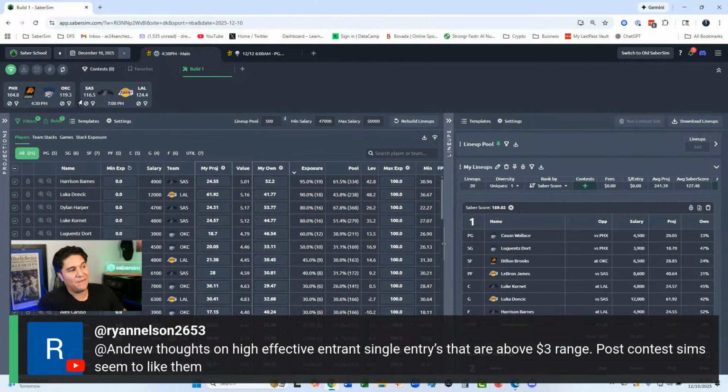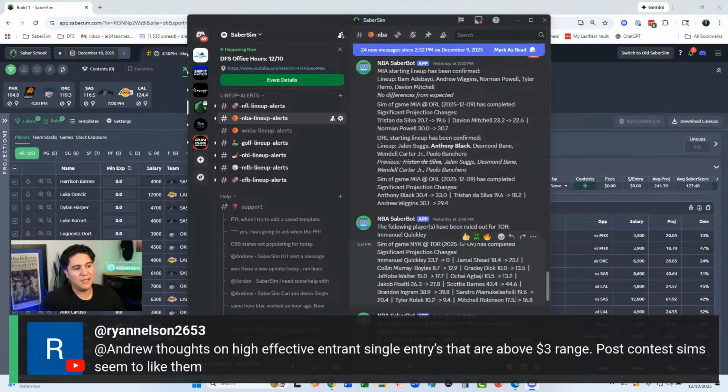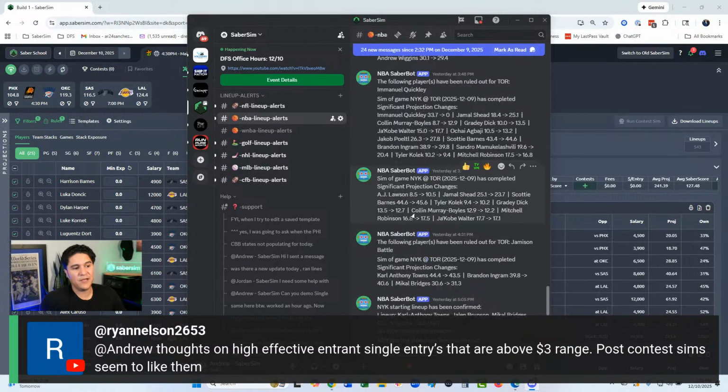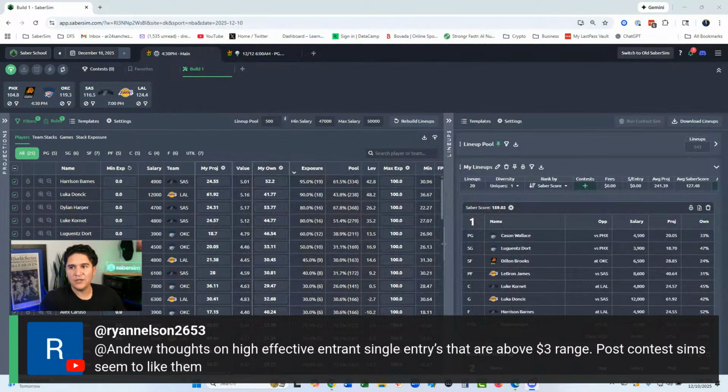Nice big 2.5 hour window here. On Ultimate, I would definitely late swap before the night slate. On Starter, I would be looking out for any projection changes in the NBA lineup alerts in Discord. And if you see any projection changes, then I would definitely be late swapping as well. That'll be here, NBA lineup alerts, looking for any players ruled out, any big movement as far as projections go, and you want to capture those. So those are my tips and ideas for NBA tonight.